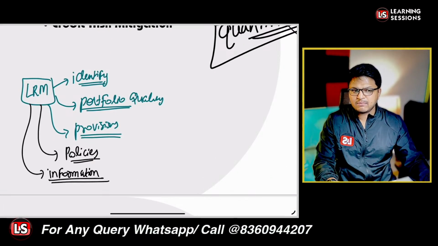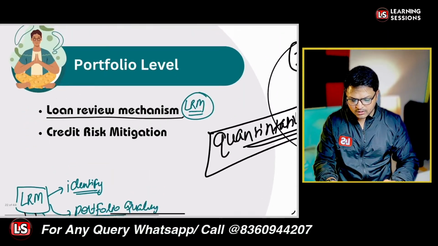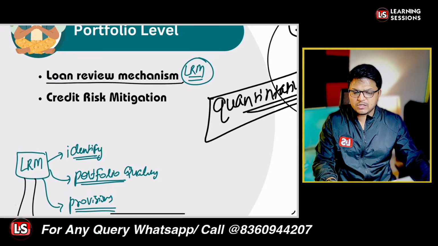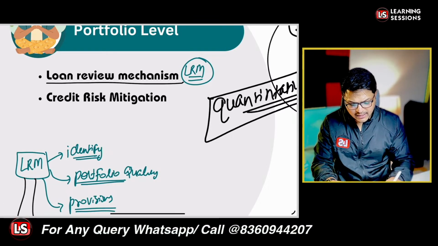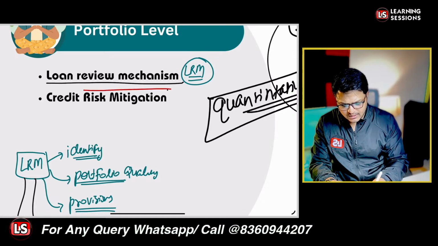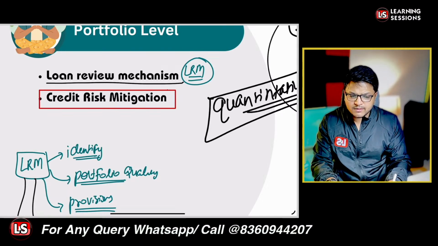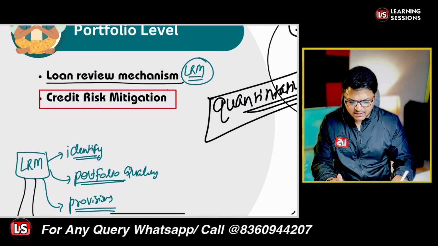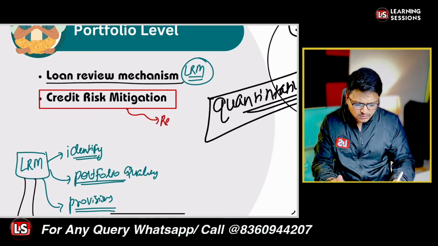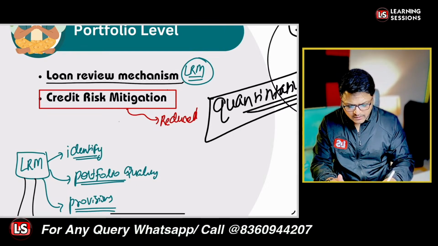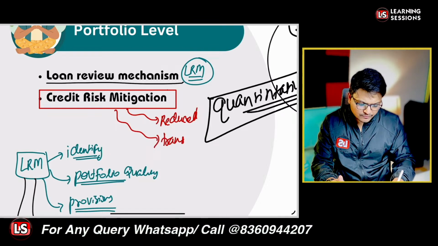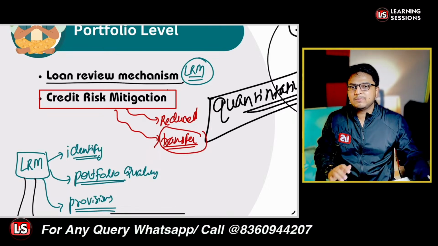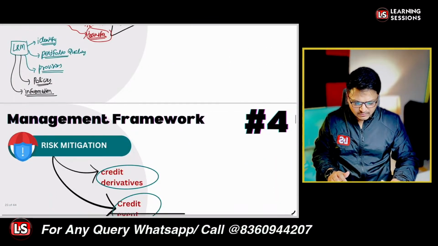And the second thing that we can follow at the portfolio level for mitigation of credit risk is credit risk mitigation. Credit risk mitigation is related to what? You want to reduce the risk. Mitigation means that we want to reduce the risk, and the risk is either reduced, or it is transferred to some other counterparty. So either we reduce that particular credit risk, or we transfer the risk to some counterparty out there. That is credit risk mitigation. Now let's learn about the different risk mitigation techniques.